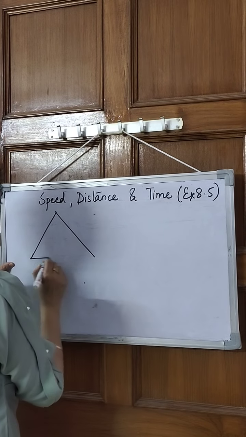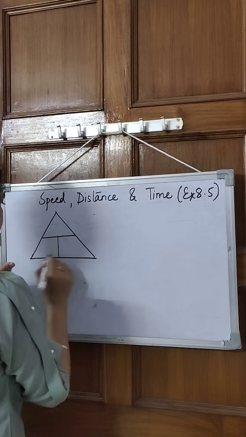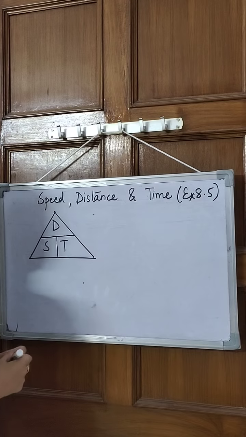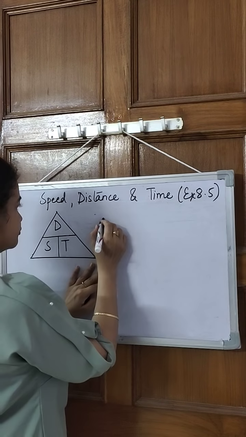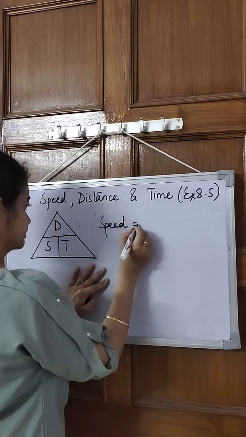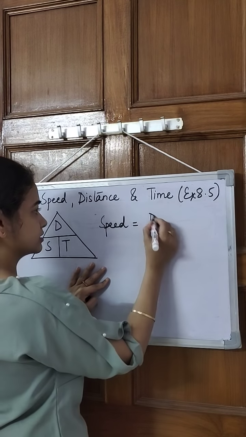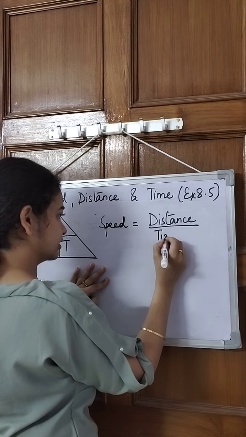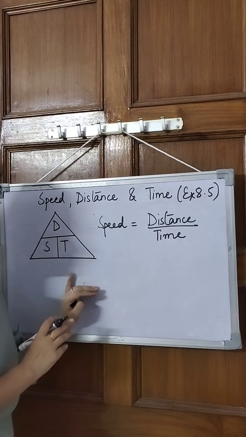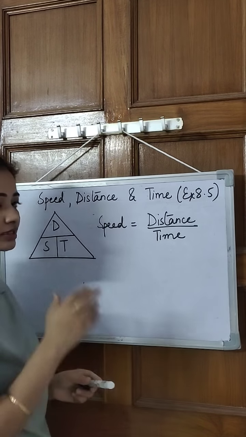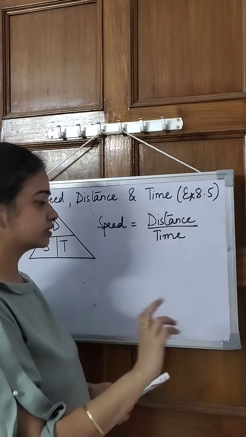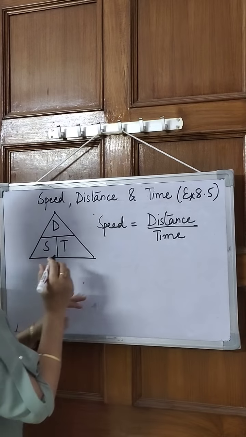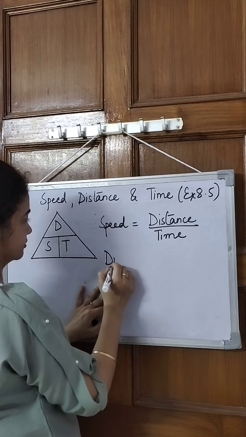We can relate these three terms with the help of this triangle. So we write D here, S here and T here. Now this means that if I have to find out speed, then distance is here, time is here. So we say distance upon time. So the distance covered by any object in a given time gives us the speed of that object. The speed at which an object moves, according to that speed only it will cover the distance accordingly in a certain time.